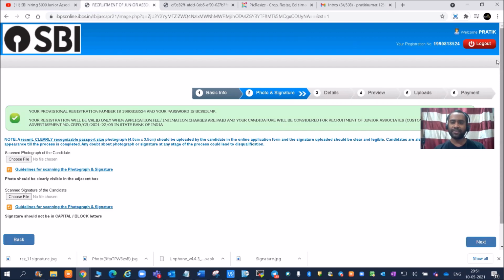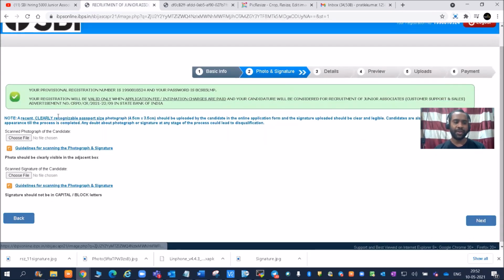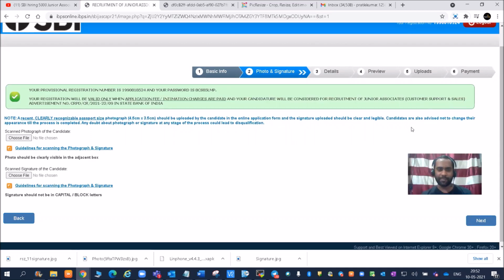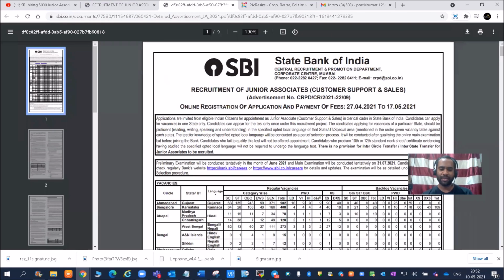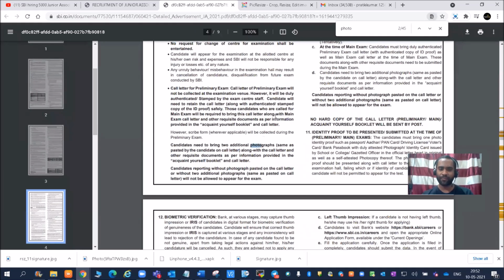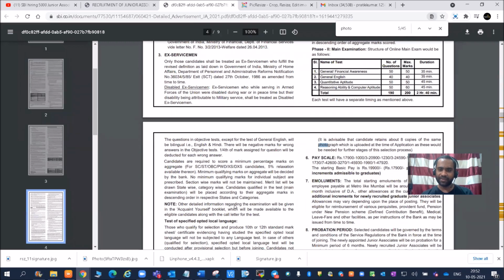Okay. Now friends, the next is photo and signature. Scan the photograph of the candidate and the signature of the candidate. Friends, size matters here. The photo should be of size 20 KB to 50 KB. I'm not very sure, so you can check here. If you search for photograph, the size will be mentioned here.